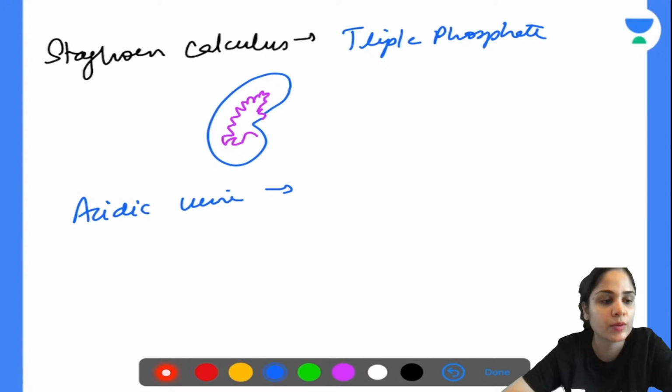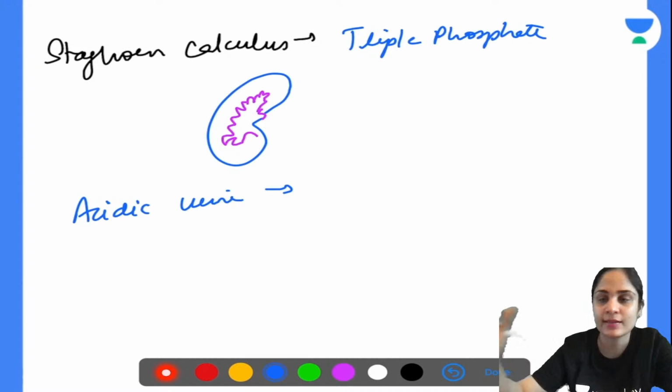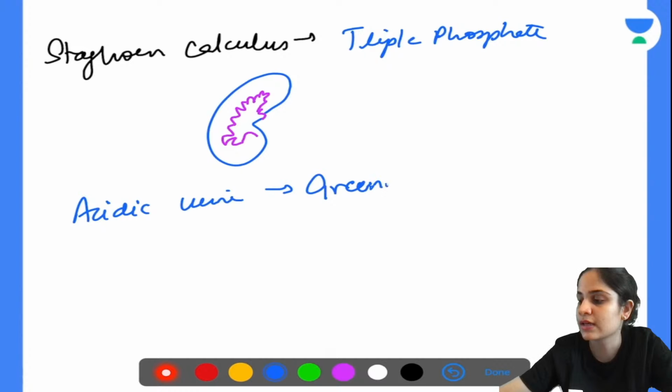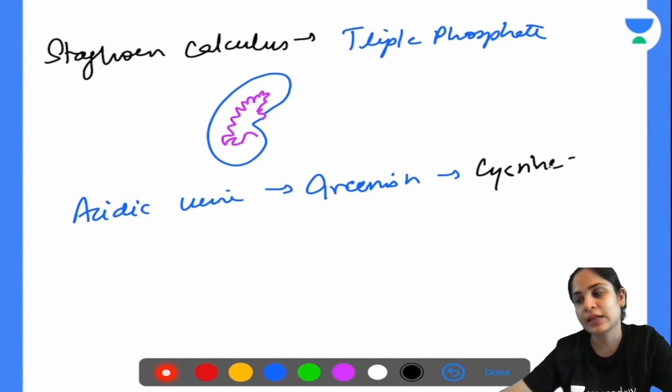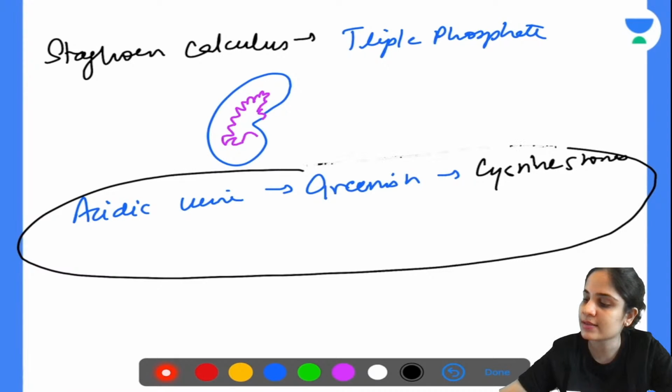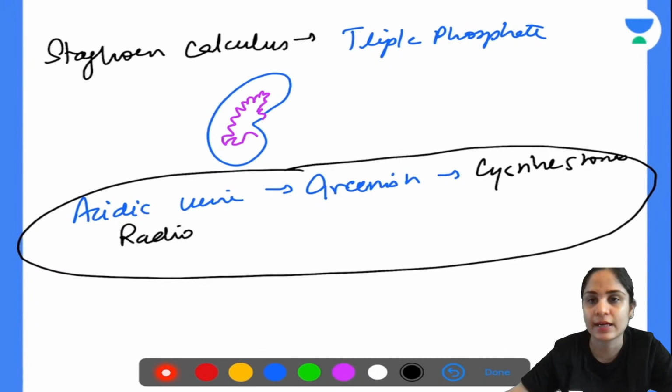I'll give you one more example. This stone, whenever you expose it to light, will turn greenish in color. So this is nothing but our cystine stones. Cystine stones are found in acidic urine. They are seen in patients who have cystinuria and they turn greenish when you expose them to light. Remember this specific thing about cystine stones, that they are also radio opaque. Why? It contains sulfur in it. So that makes it radio opaque.